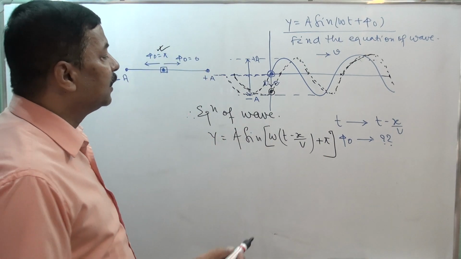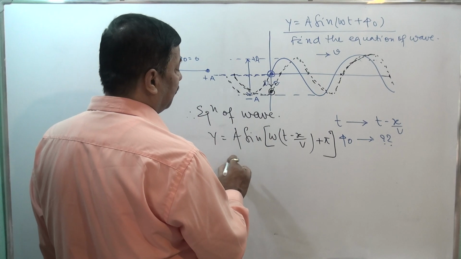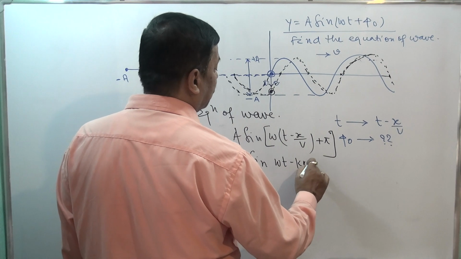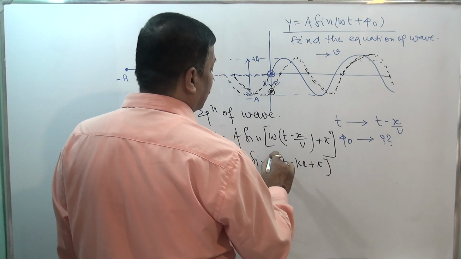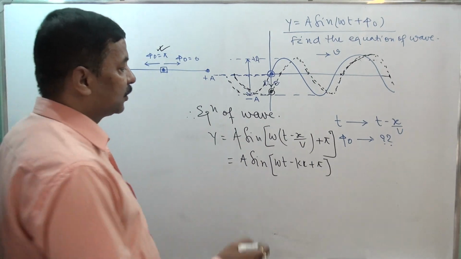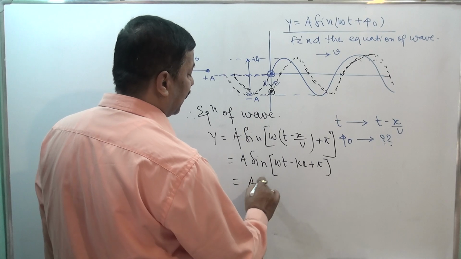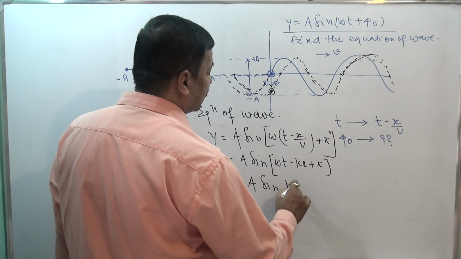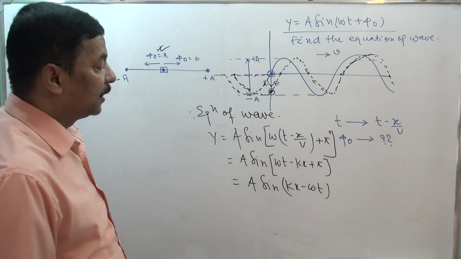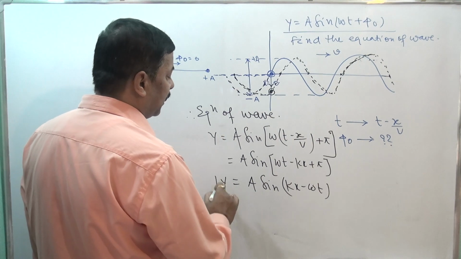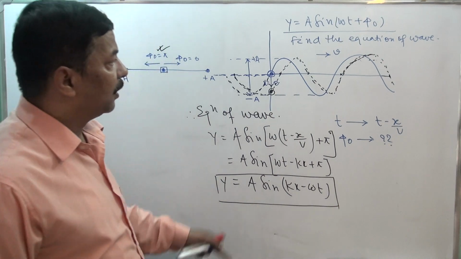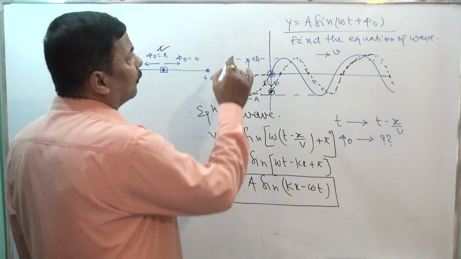This equation will be a sine omega t minus kx plus pi, and sine of pi plus theta is minus sine theta. So you can take minus as common. You will get a sine kx minus omega t. This should be your equation of wave. This is your first example.